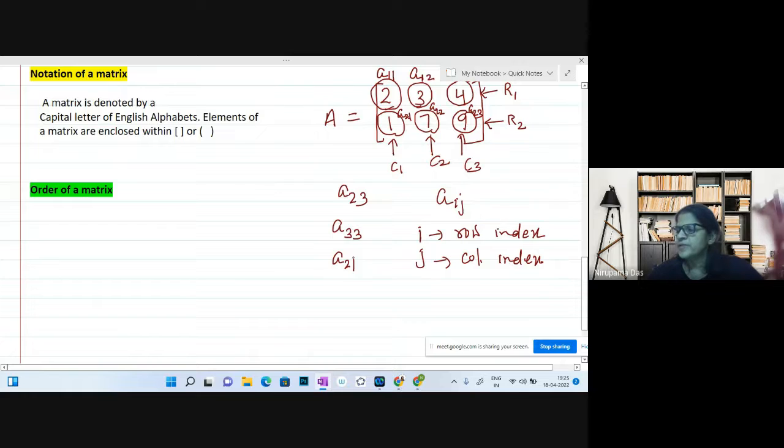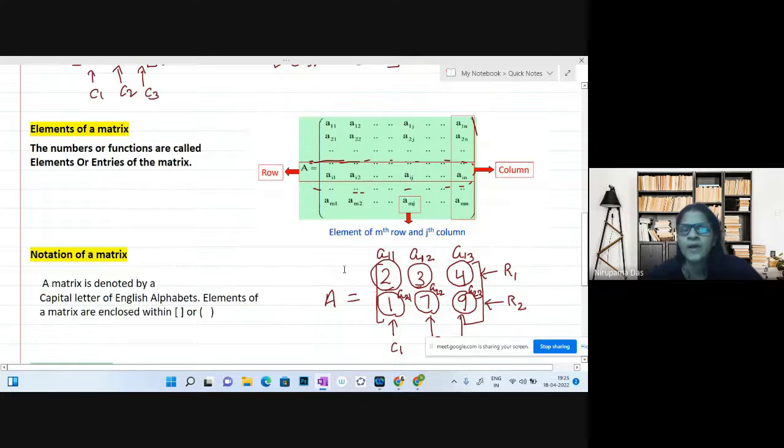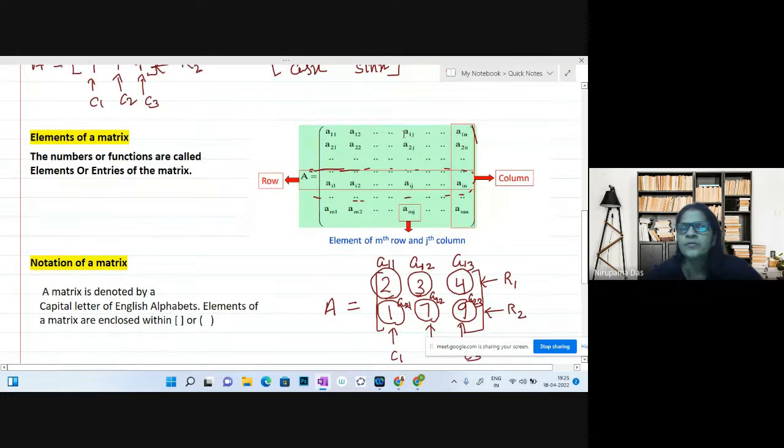So whenever you have to see the element, you can just go back. A11, A12, A1J, A1N mean the element of first row first column, first row second column, first row jth column, first row nth column. Similarly A21, A22, A2J like this, and Am1, Am2, AmJ, Amn. So from here you can see how many rows and columns we have.